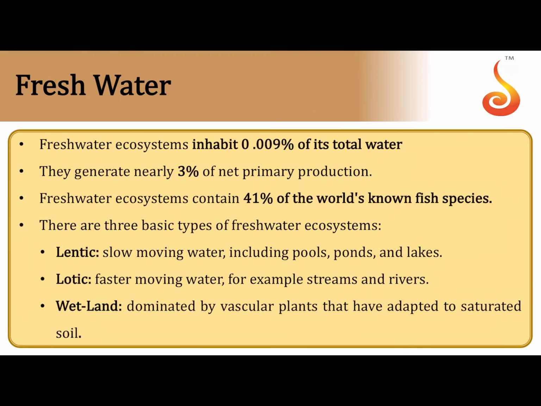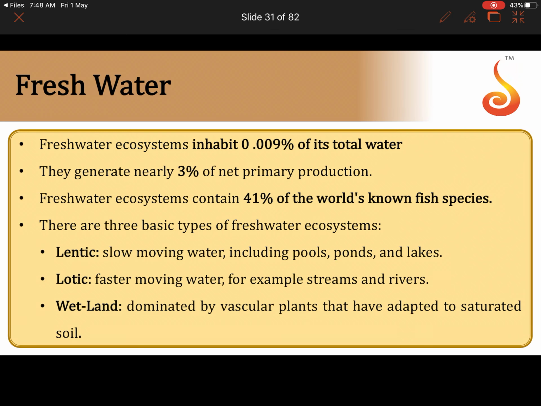Moving on to fresh water, so we finished the marine water. Now, if you think about fresh water, these are those which usually inhabit the freshwater ecosystem. See, they constitute so little of all the water, that is 0.009%, and they generate only 3% of the net primary production. And freshwater ecosystems contain 41% of the world's known fish species.